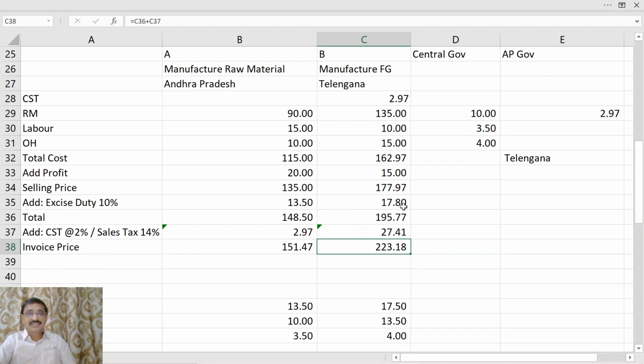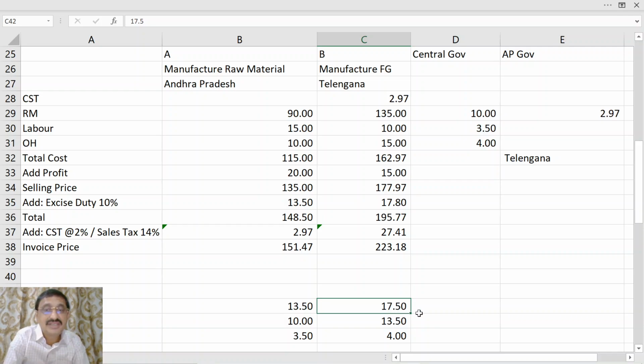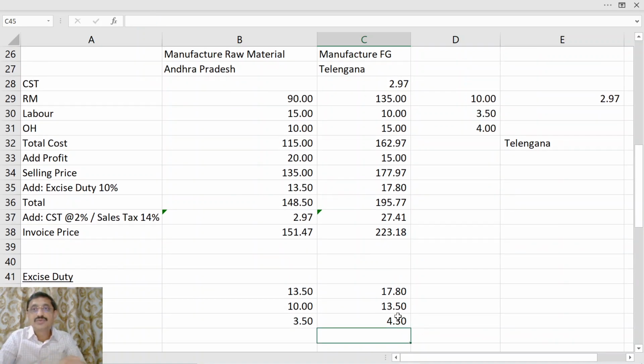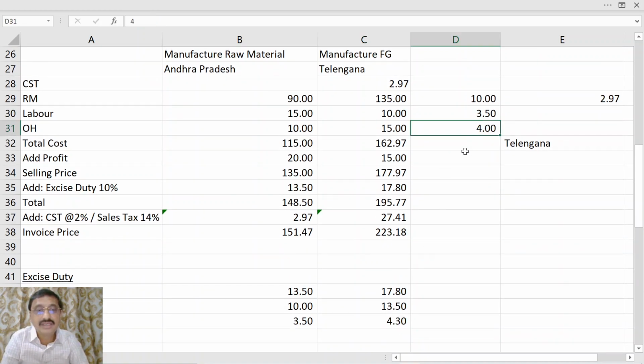Now what is the excise duty output tax? It is 17.8. Previously it was 17.5. Now it is 17.8 because this is a cascading effect, because this 2.97 is included in cost. So we came to know about the cascading effect here. It became 17.8 minus 13.5. How much is it? It is 4.3. Now examine what is the excise duty at this level.